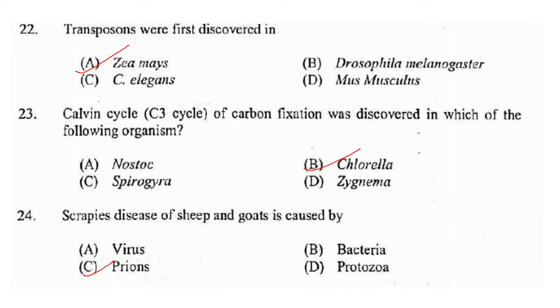Now next one. Transposons were first discovered by Barbara McClintock in maize. That answer is option A, Zea mays. Calvin cycle of carbon fixation was discovered in which of the following organisms? It was discovered in the alga Chlorella. So answer is option B. Scrapie disease of sheep and goat is caused by prions. So answer is option C.